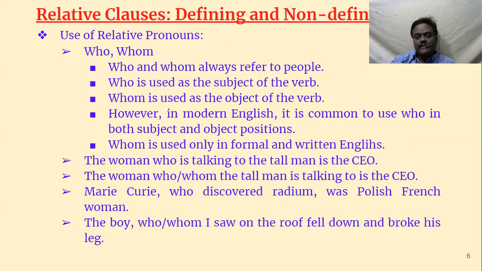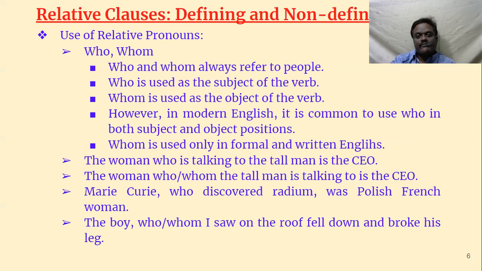Now let us examine how many relative pronouns are there which can be used in relative clauses. First one, use of relative pronouns: who, whom. Who and whom always refer to people. That's the first rule. It cannot refer to a non-living thing.